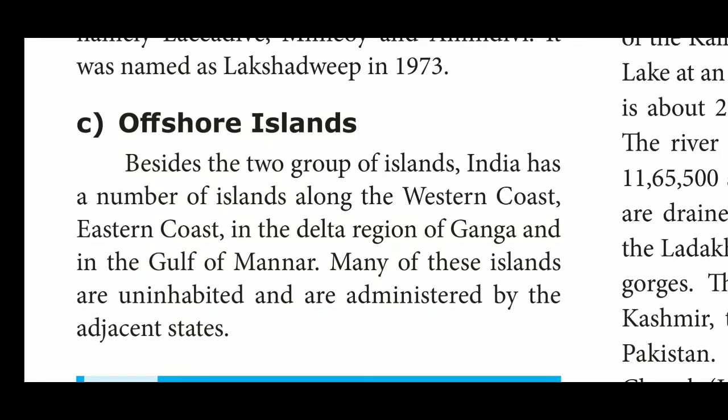Let me summarize the topic. First one, desert. Deserts are areas where there is a lot of sand. In desert areas, there is a lack of water. The ground is normally hard. In India, the Thar Desert is located in the northwest part of India. The desert is mainly dry with high winds causing fast sand movement.